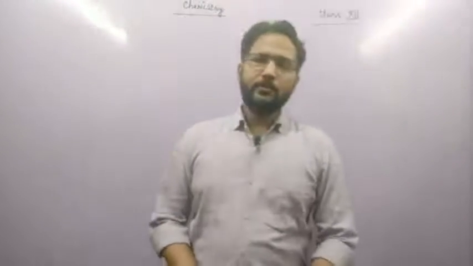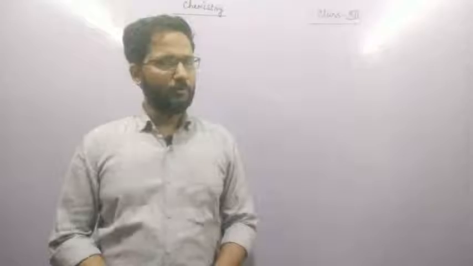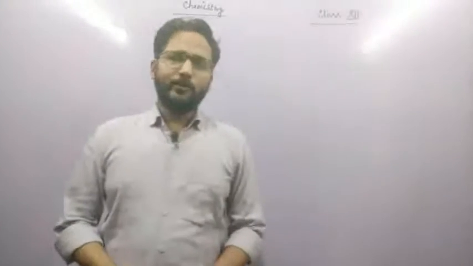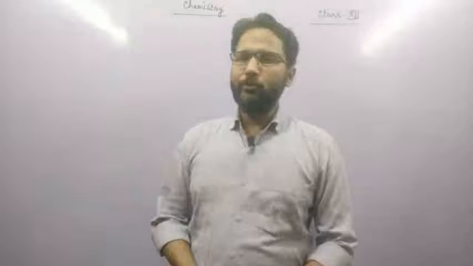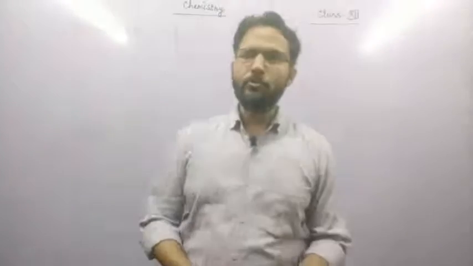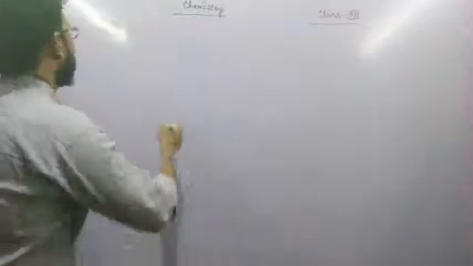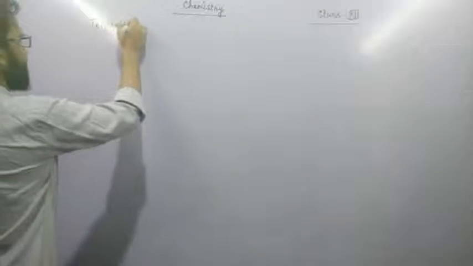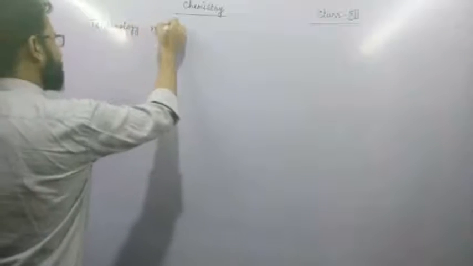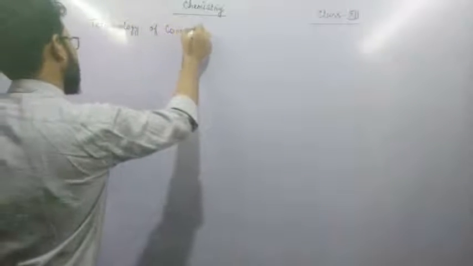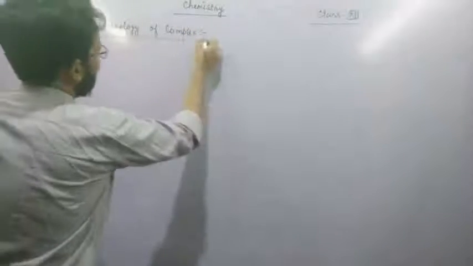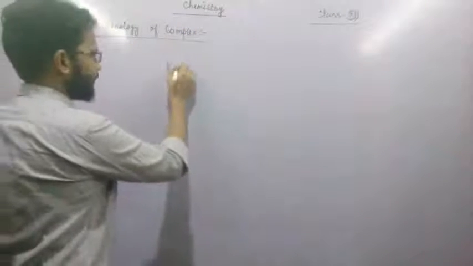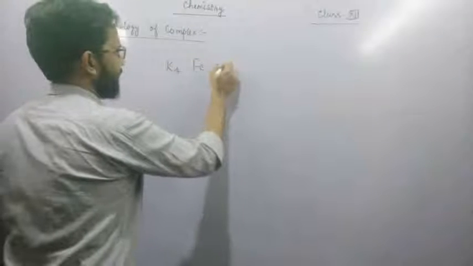In the last lecture, we already discussed salts and types of salts. Today in this lecture, I am going to teach you a new topic, terminology of complex compounds. So the heading is terminology of complex. In complex compounds, a famous example is K4[Fe(CN)6].